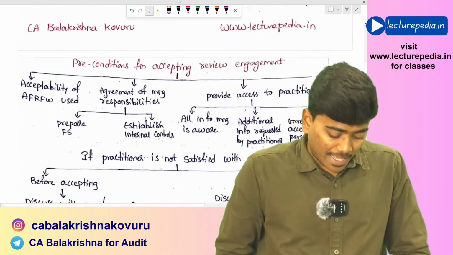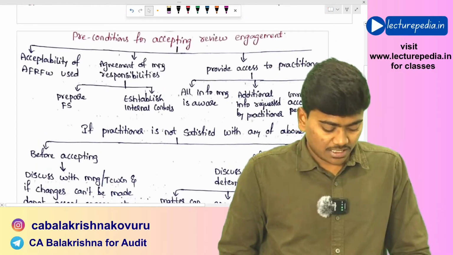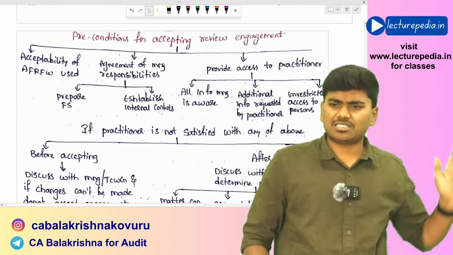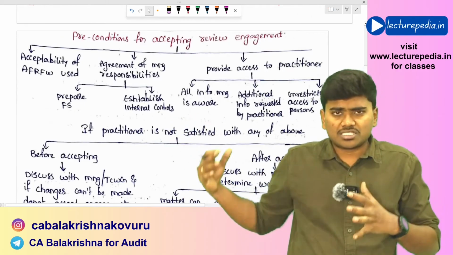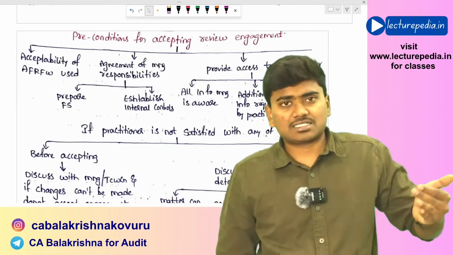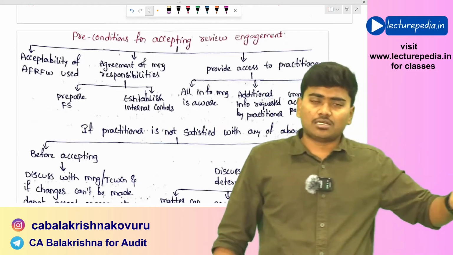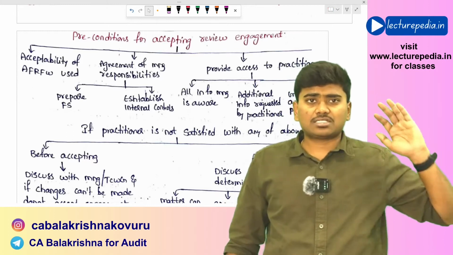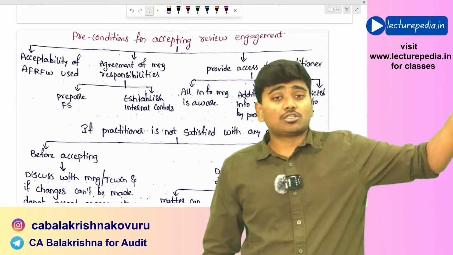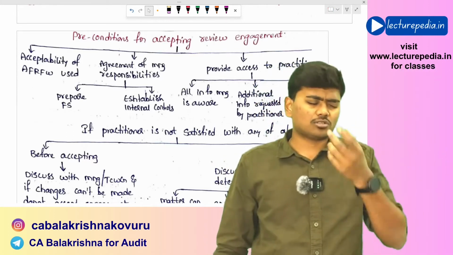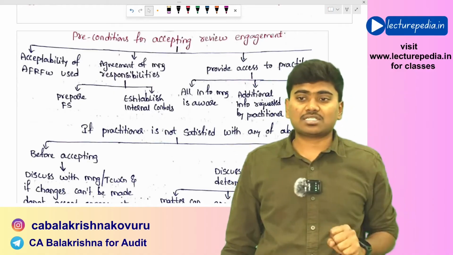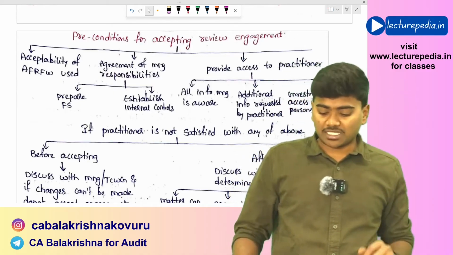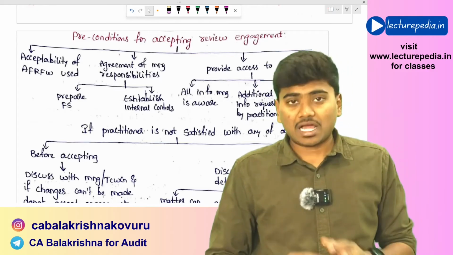Now, in order to accept the review engagement, there are certain preconditions. These are normal, general preconditions that we have been discussing in almost all the standards. In standards on auditing we have discussed this, and also in the 800 series, there also we have discussed these preconditions for accepting the engagement.